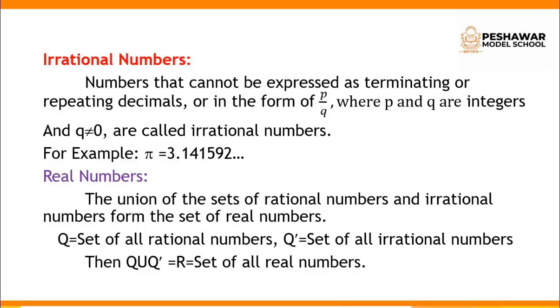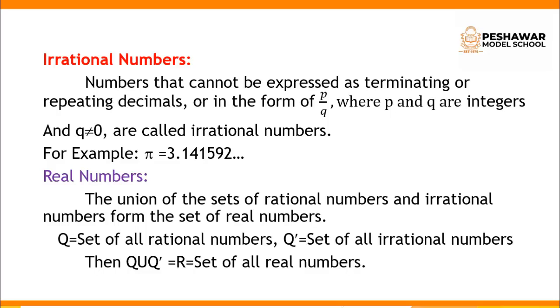So it is a union of two sets. Which two sets? Rational numbers and irrational numbers. That is why I explained rational and irrational numbers first, and the union of these sets forms the set of real numbers.